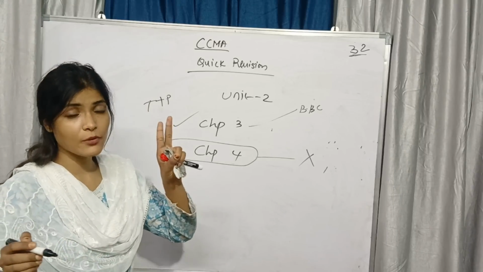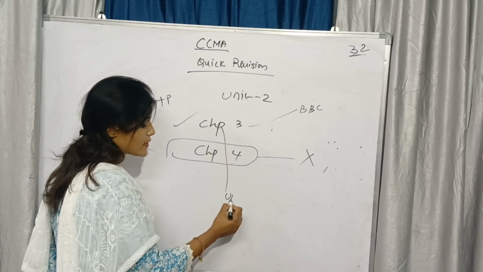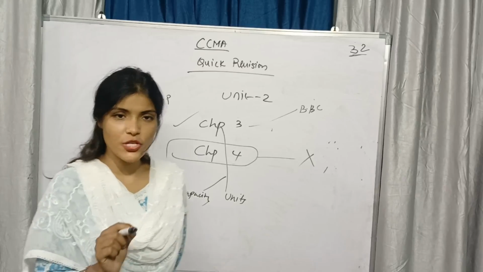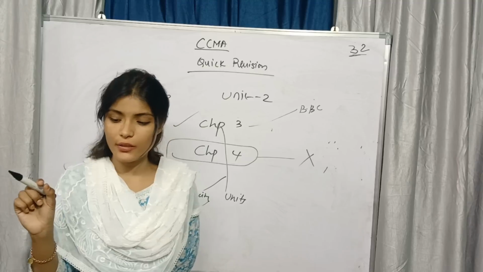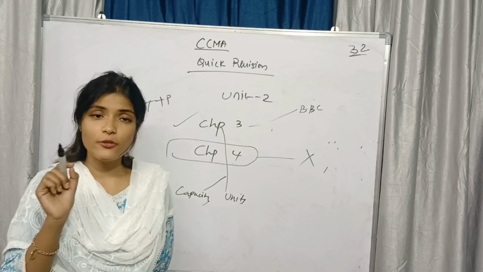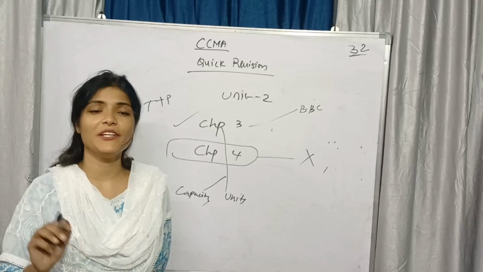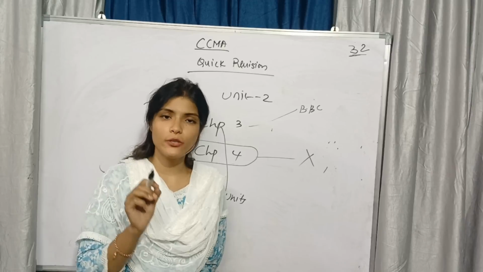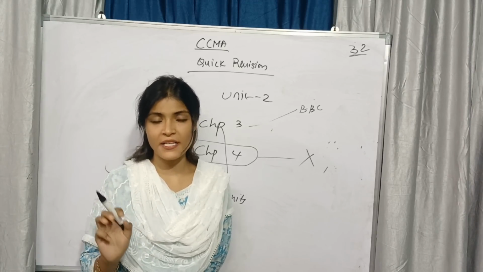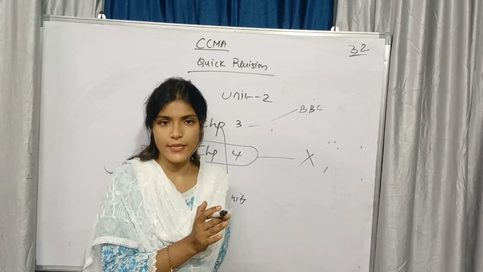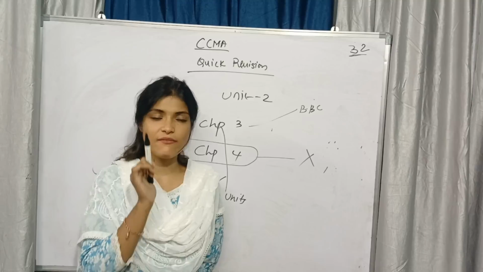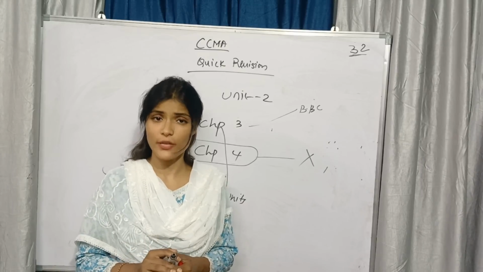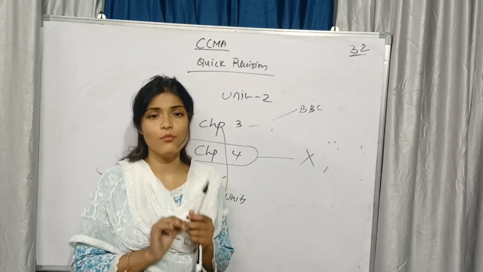In problematic, two methods are there. One is units, second one is capacity. If in the question they give the data of the company in units, you need to do it in the units pro forma of budget and budgetary control. And if they give the question in capacity, you need to do the question in the capacity format. So variable cost, fixed cost: for fixed cost the amount will be the same, for variable cost the per unit will be the same. All this stuff we already learned in the explanation video. Yes or no? Just prepare that. It will be more than enough for 16 marks.